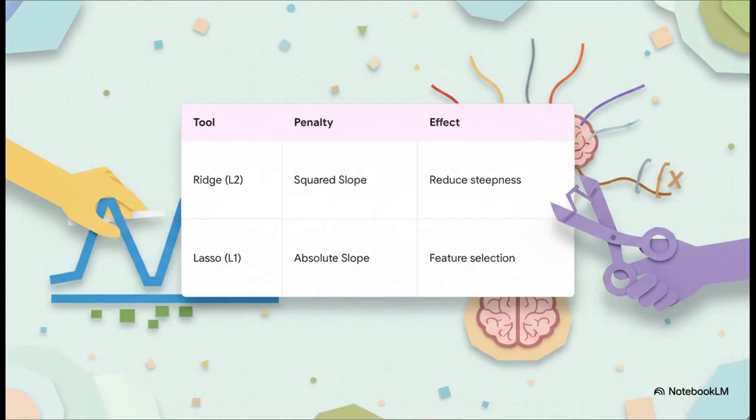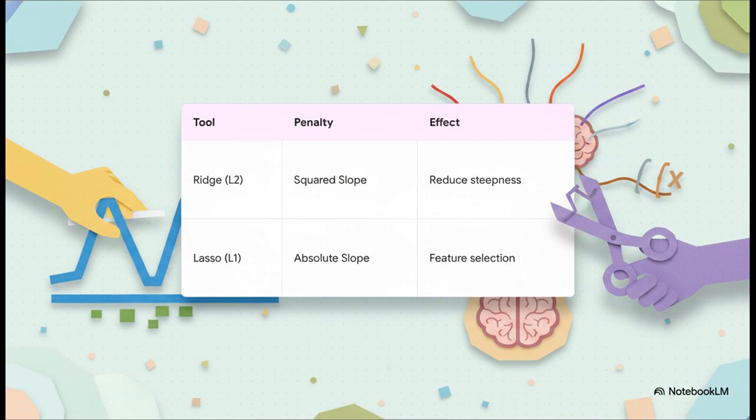We prevent this whole dot-connecting disaster by using regularization, specifically ridge and lasso. Think of these as penalties we add to the machine's cost function so it doesn't make the line too steep or overly complex. Ridge, or L2 regularization, adds a penalty based on the square of the slope. It pulls the line back, reducing its steepness to create a smooth, generalized model rather than a crazy, squiggly one. Lasso, or L1 regularization, uses an absolute value penalty.